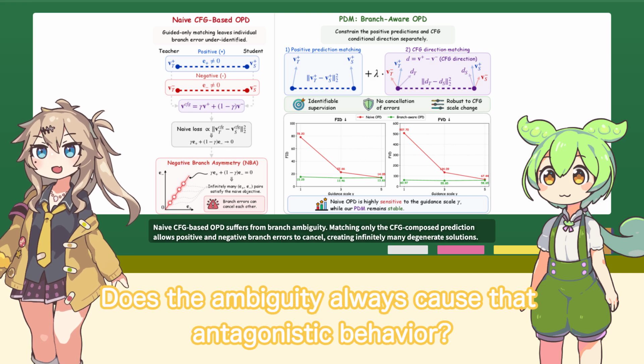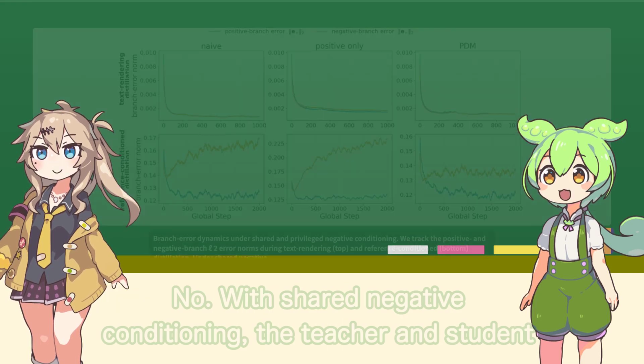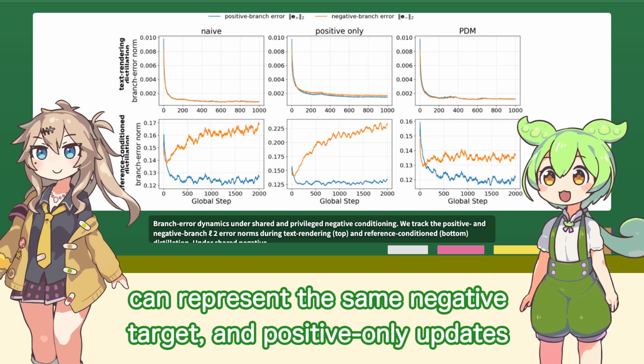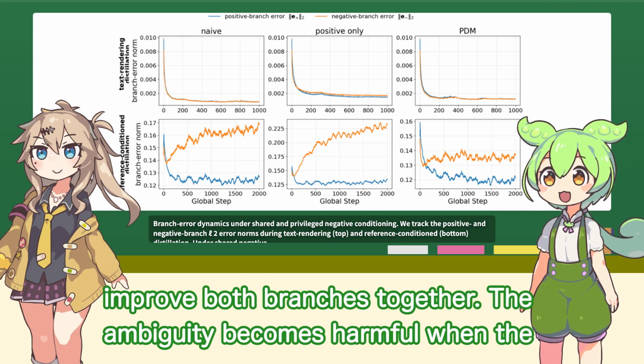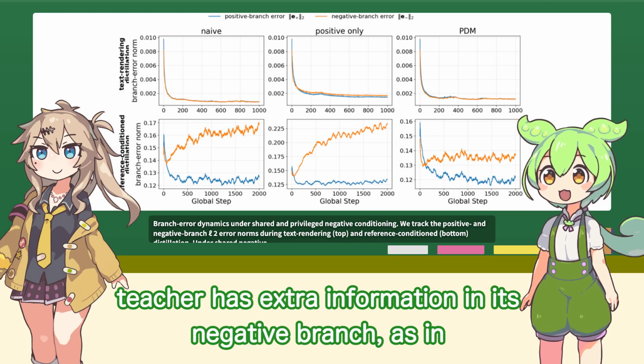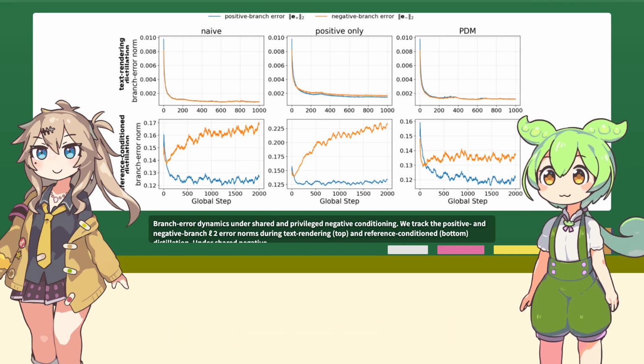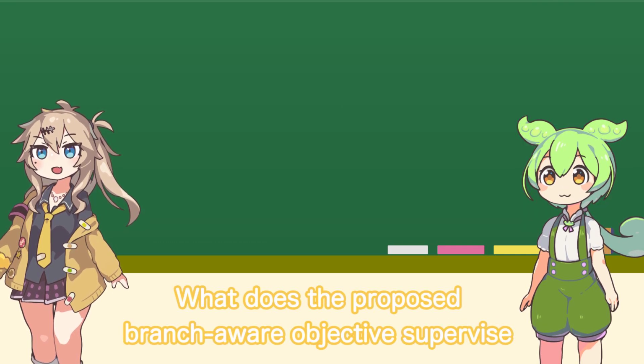Does the ambiguity always cause that antagonistic behavior? No. With shared negative conditioning, the teacher and student can represent the same negative target, and positive-only updates improve both branches together. The ambiguity becomes harmful when the teacher has extra information in its negative branch, as in reference condition distillation. What does the proposed branch aware objective supervise instead?